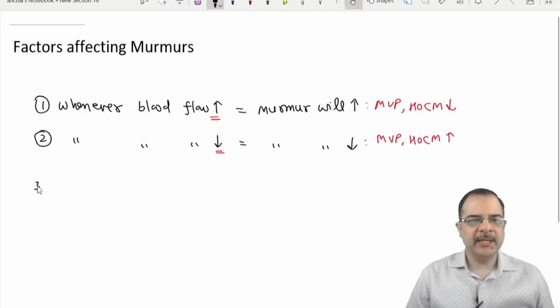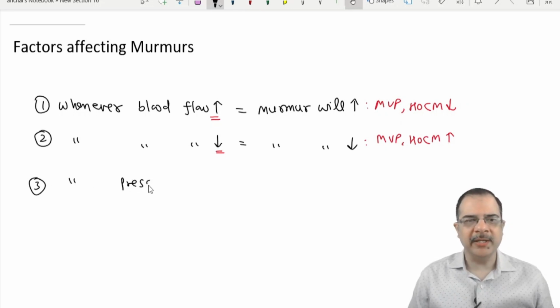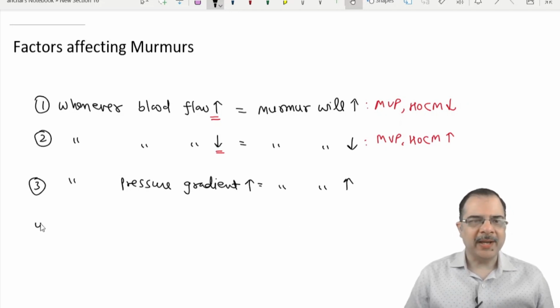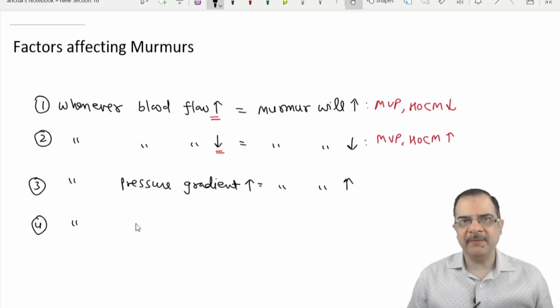The third rule says that whenever the pressure gradient which is creating the murmur increases, the murmur will increase without any exception. While number 4 is whenever the pressure gradient reduces, the murmur will reduce. No exception to this rule.